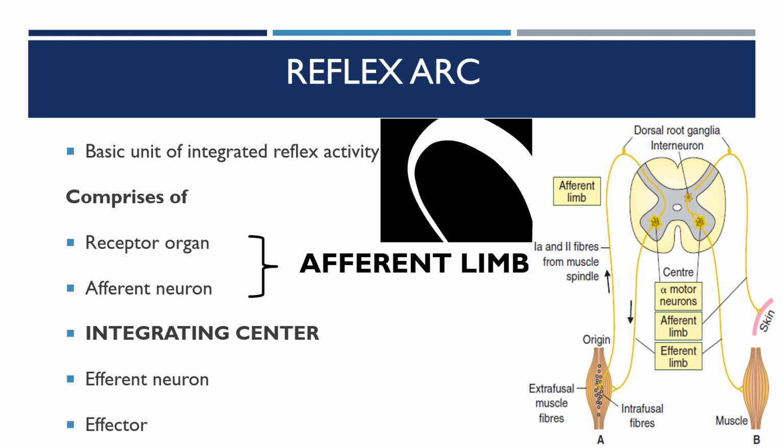And then finally the effector organ. This can be a muscle or a gland, so anything. This is the effector organ, and it shows the response to the stimuli. The efferent neuron and effector organ together are called the efferent limb.